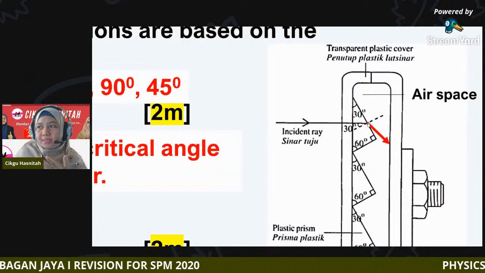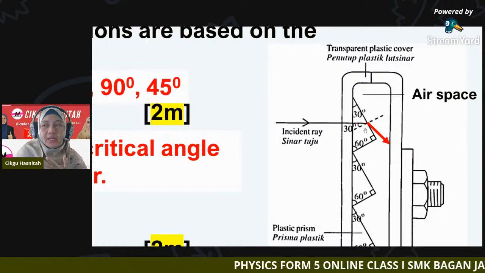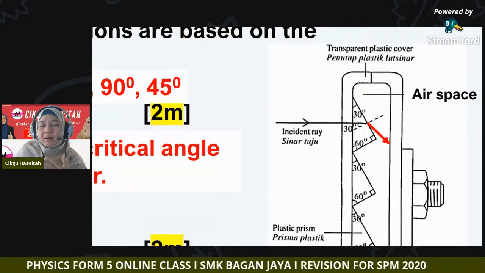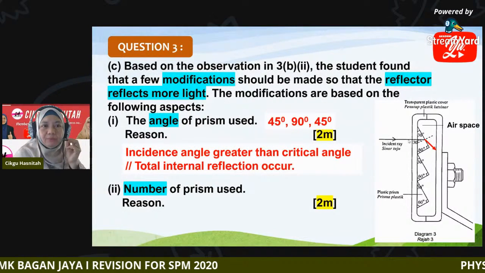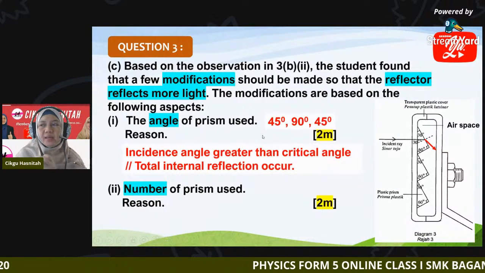So by this, the light will undergo total internal reflection. It will reflect back into the prism with the same angle of 45 degree. Okay, are you clear about the reason of choosing this angle 45, 90, 45?